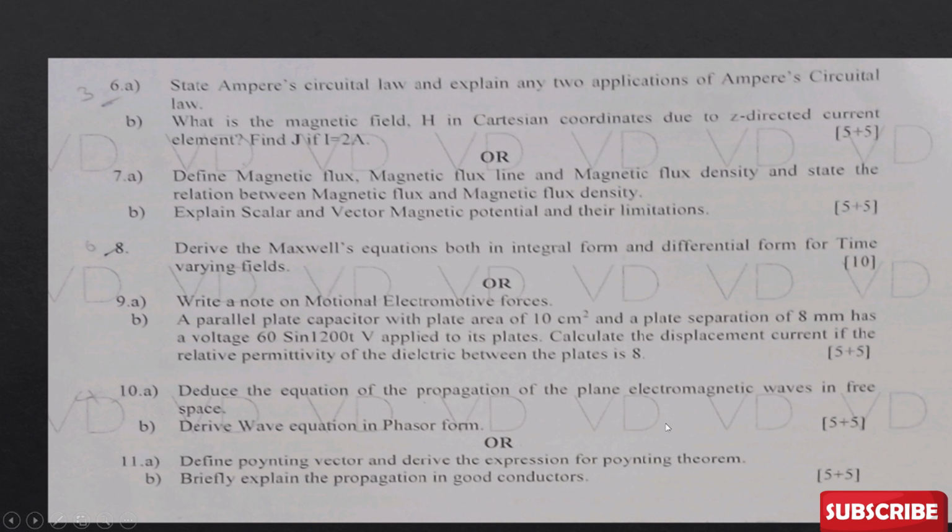As we discussed Poynting theorem, they are asking again. Briefly explain about propagation in good conductors. So how the propagation in good conductors works, how the electrons freely move in the conductor. You need to write that with proper equations. So guys, when writing equations, please use a black pen and draw a box for that equation so that the equation gets highlighted. If you are confident enough, then please do highlight your equations whenever you are writing the paper.